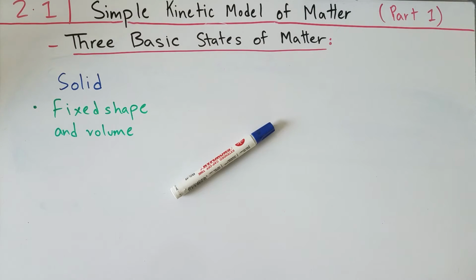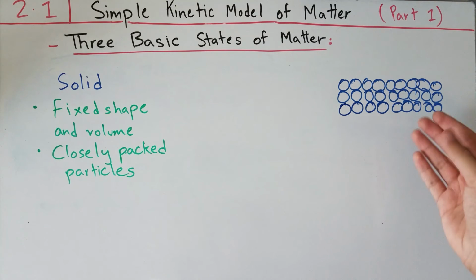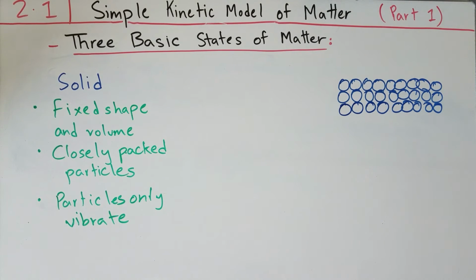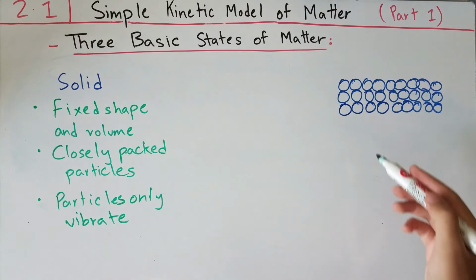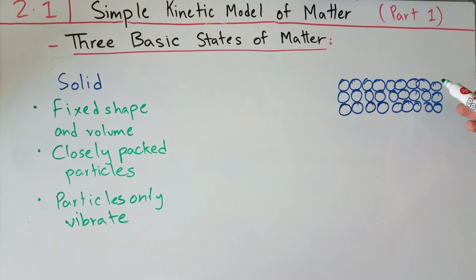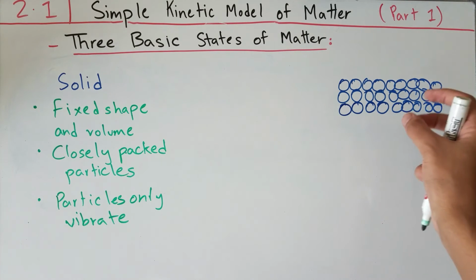Now, another thing that you can investigate for this marker is, what do the atoms in this marker look like? How do the atoms in a solid behave? Well, the atoms in a solid are closely packed together. We can see that these particles can't really slide across each other. They're very closely packed and they can't move a lot. The only thing that these particles can do is vibrate in their fixed positions. So this particle can only vibrate in this position, while this particle in this corner can only vibrate in this position. They can't really pass each other, and even if they do, it's very rare because they're very closely packed.